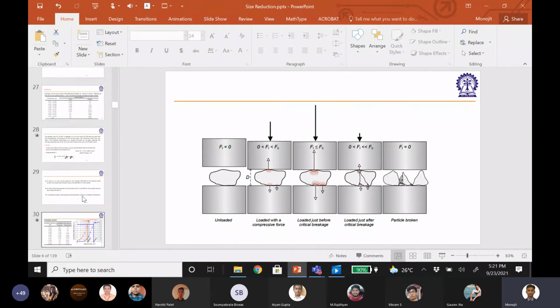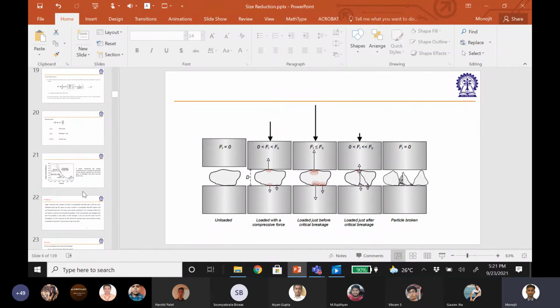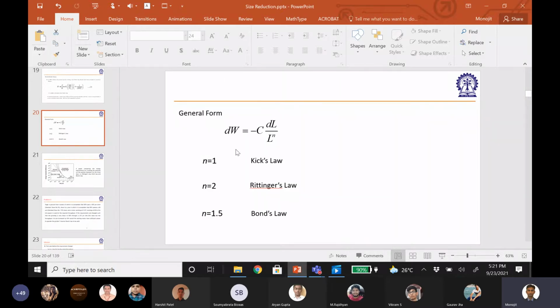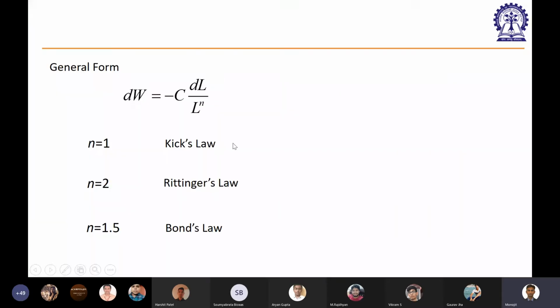Now, how can we incorporate these 3 probabilities in this crushing law, in this general expression of crushing law? Any thoughts on where we can incorporate them without altering much of the terms? We can modify 1 or 2 terms, but not alter the entire equation itself. Any random idea on where we can club these 3 points?